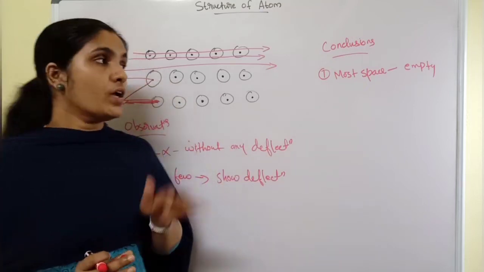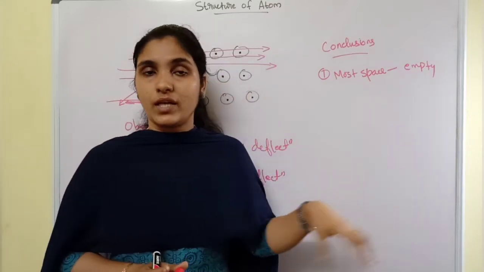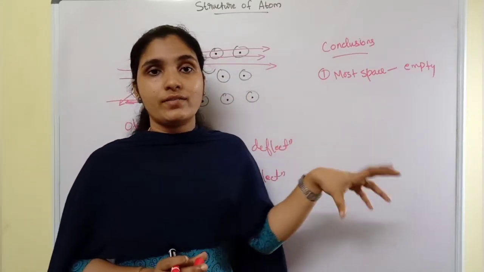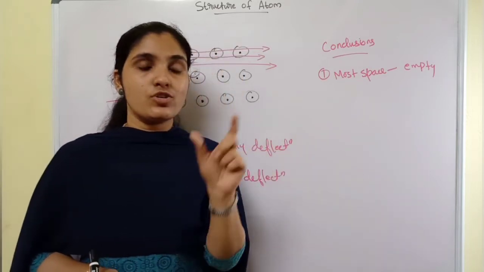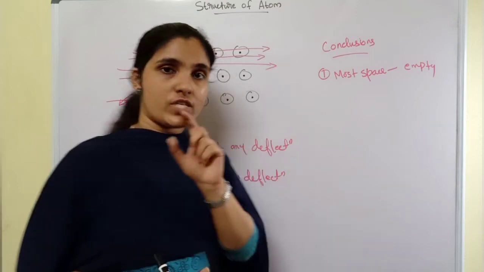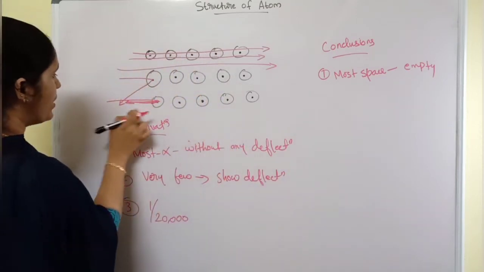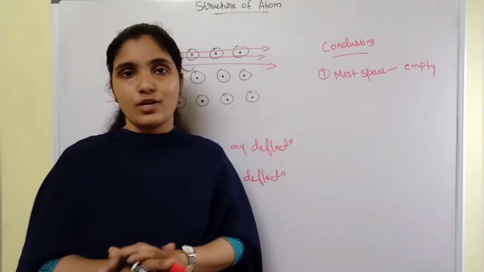So please note down the major conclusions: most of the space inside the atom is empty, there exists something at the center of the atom, and that central portion shows a positive charge, because only then could the particle bounce back. Positive and positive repel each other.